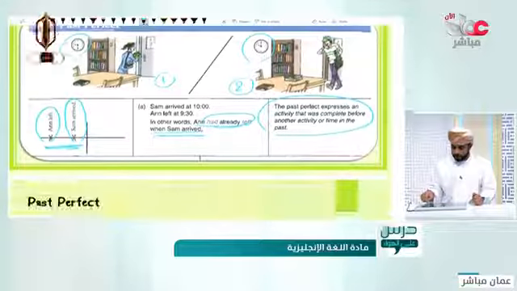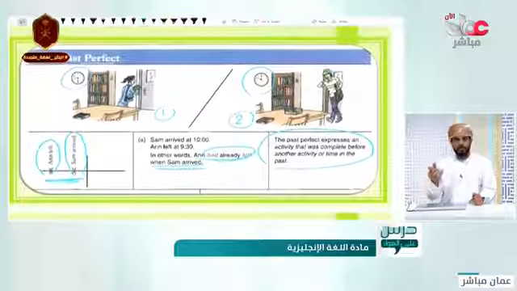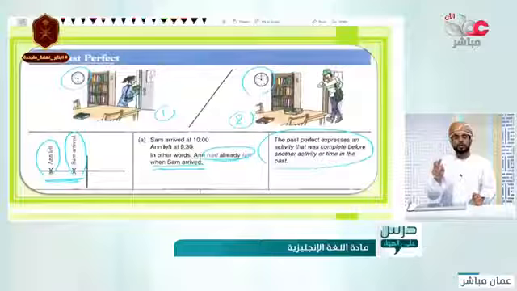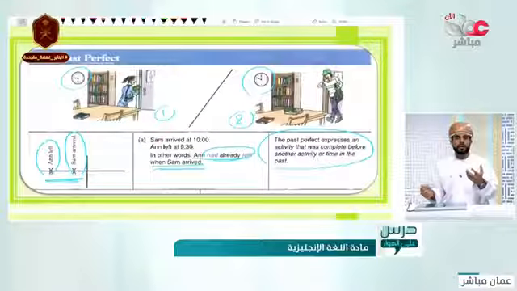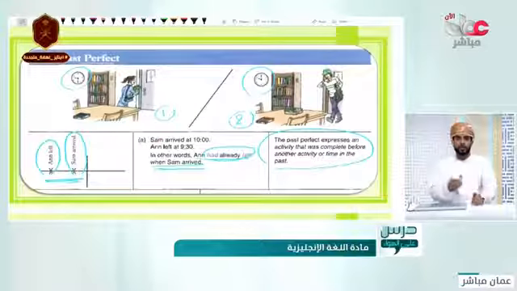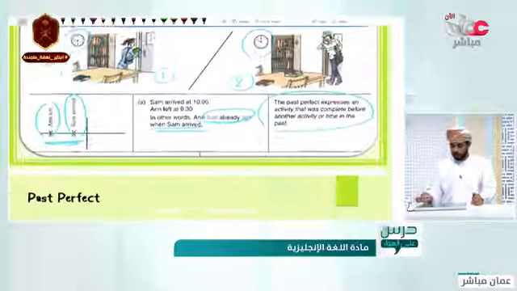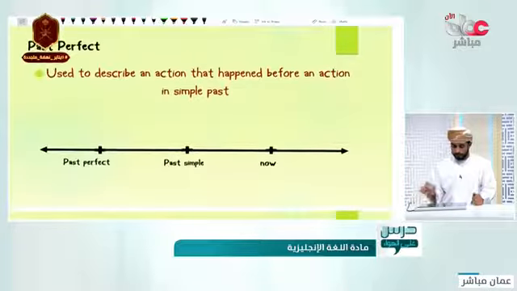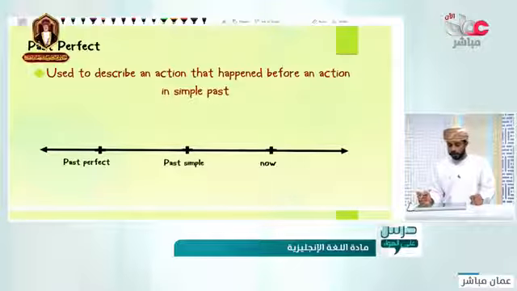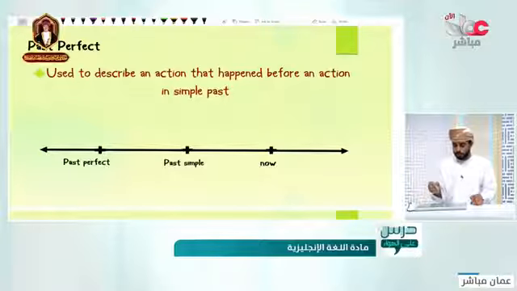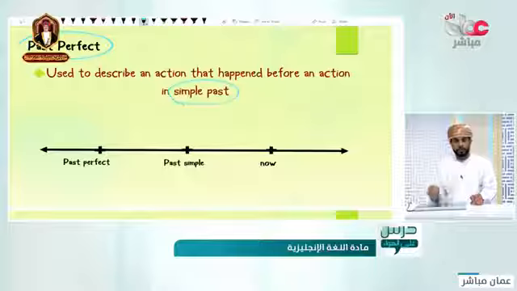Nice. So we said that past perfect is used if we have two verbs happening in the past, one of them before the other one; we use the past perfect with the old verb. Like this one: past perfect is used to describe an action that happened before an action in the past simple. So we have the past perfect and we have the past simple.